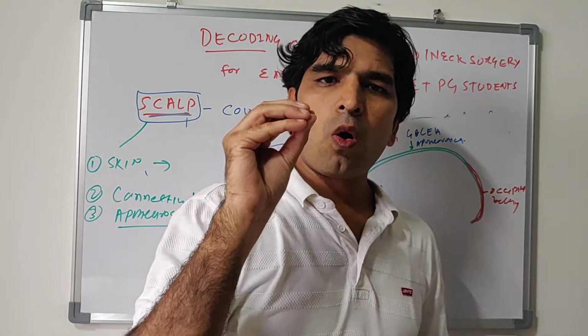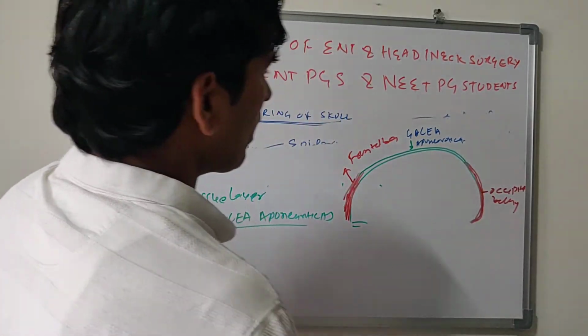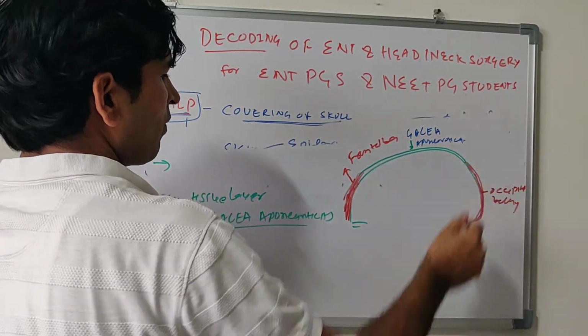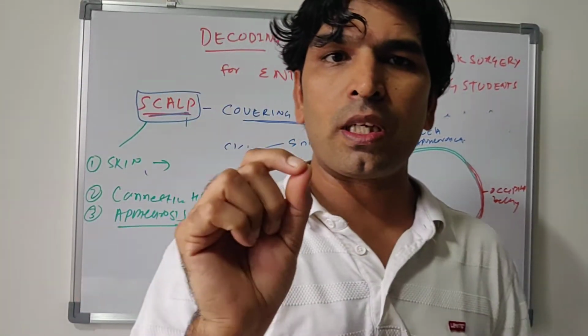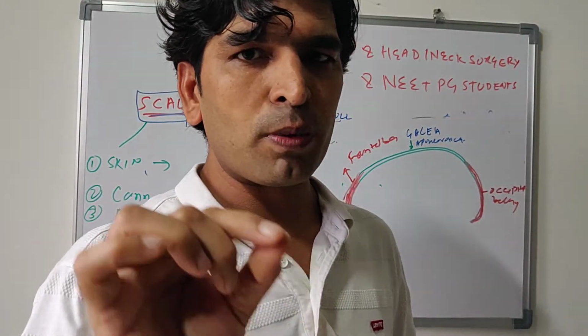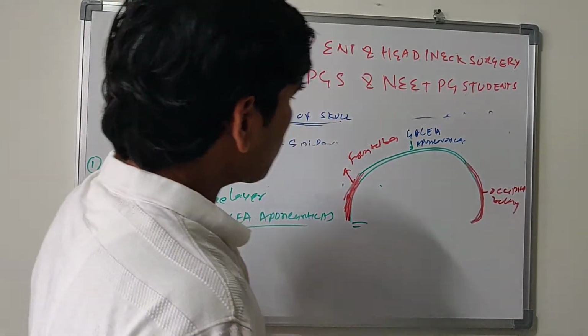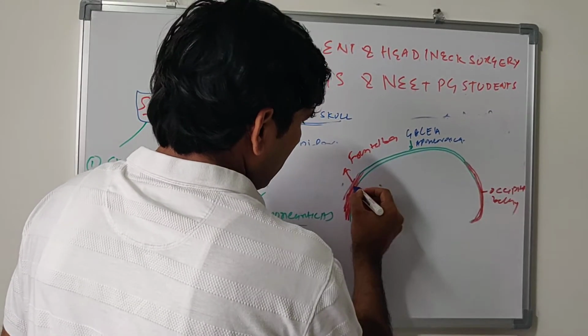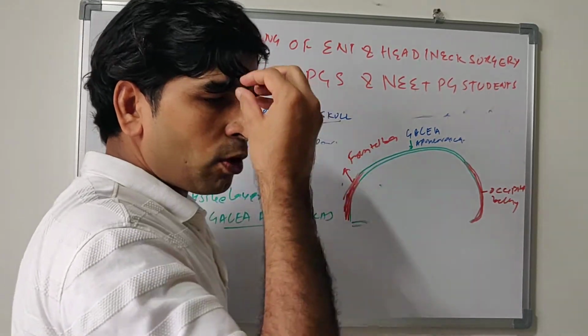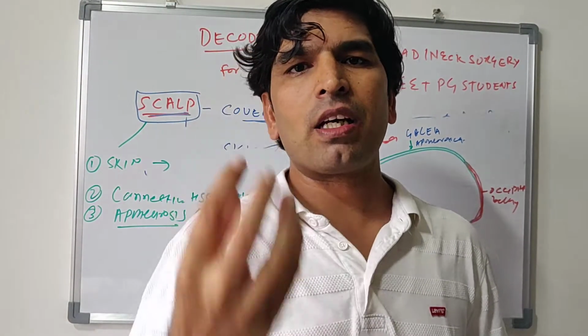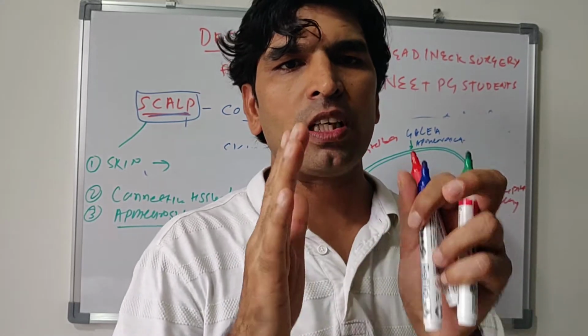The occipital belly originates from the supranuchal line, external occipital protuberance, and inserts on the galea aponeurotica. The frontal belly arises from the dermis of the supraorbital region. Note it down: dermis of the supraorbital region. That's why it does not have any bony connection. So when any trauma occurs, blackening of the eye occurs, because it doesn't have any bony attachment.